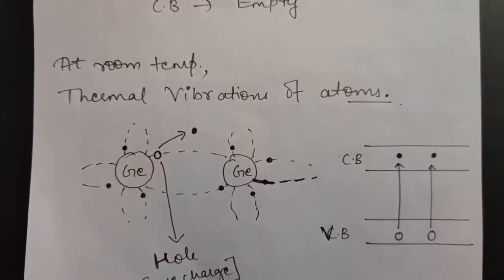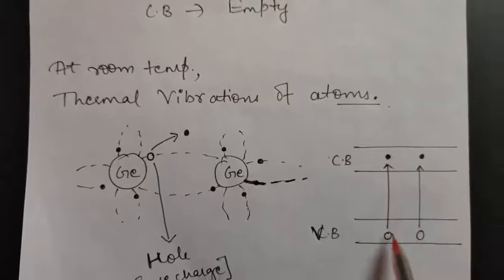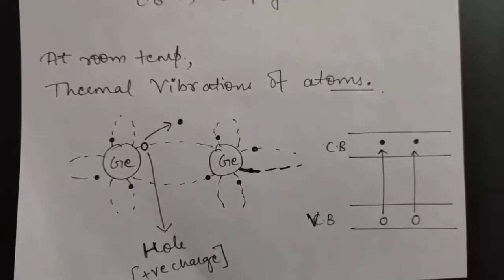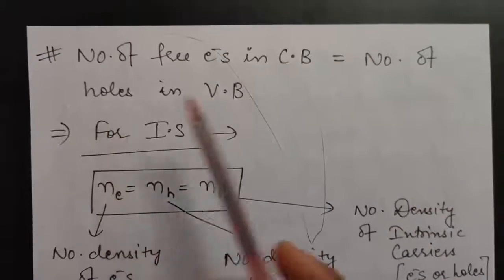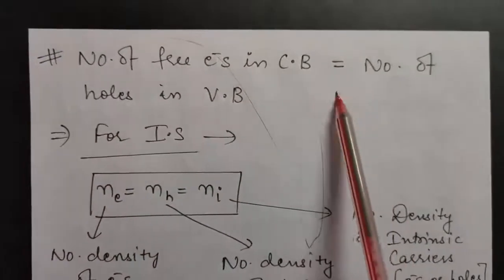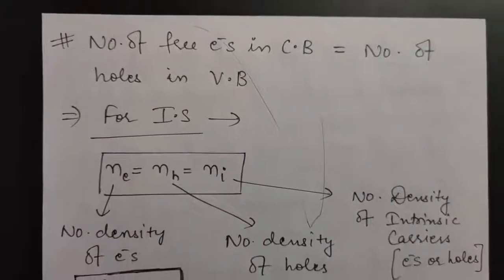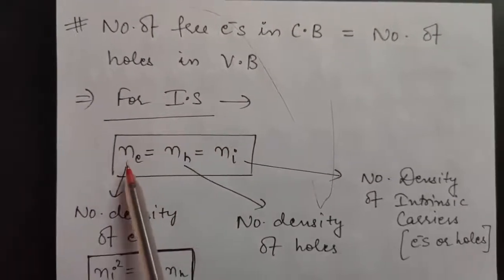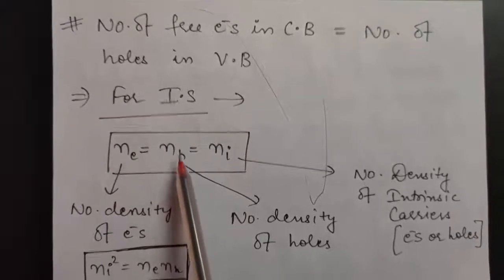Therefore the number of free electrons present in the conduction band will be equal to the number of holes present in the valence band in intrinsic semiconductors. So for intrinsic semiconductors, the number density of electrons will be equal to the number density of holes.